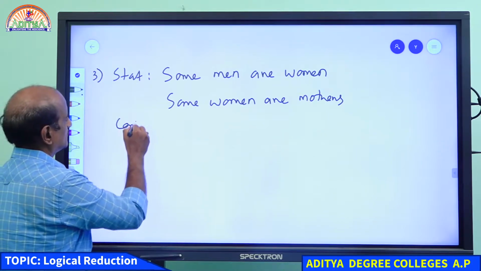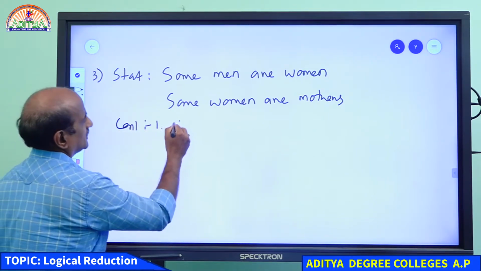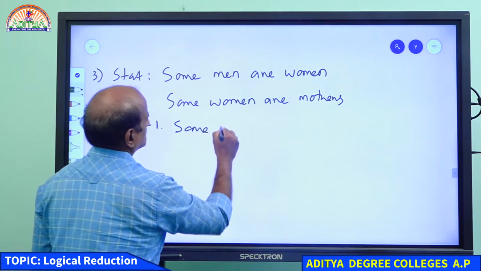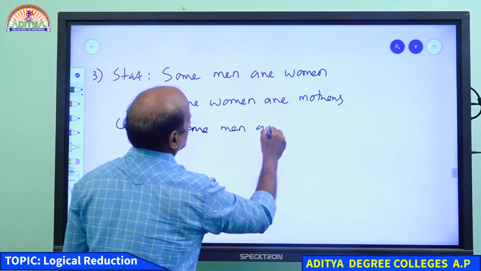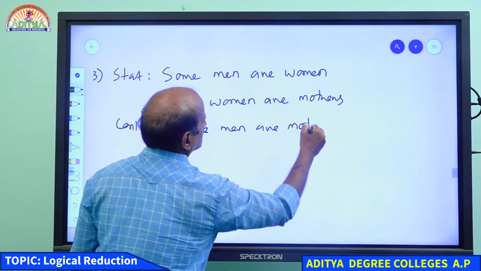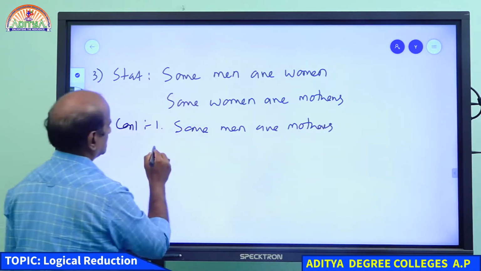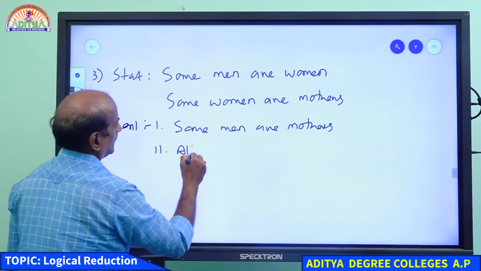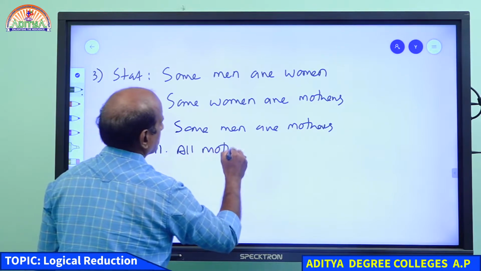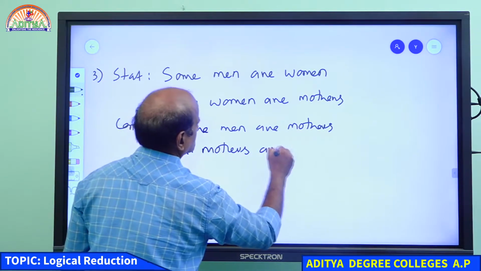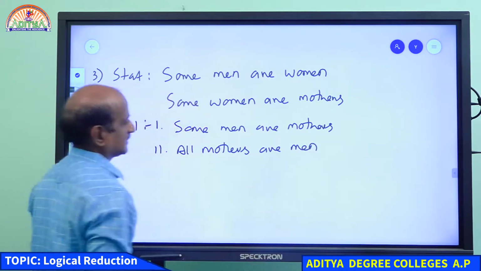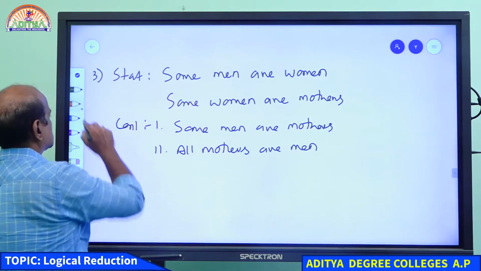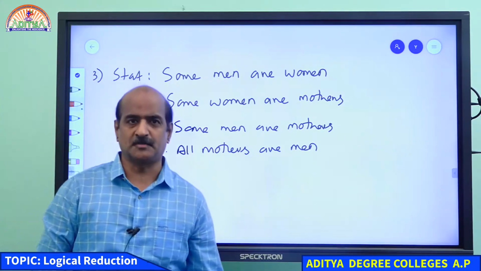Let us see what conclusion follows. Conclusion number 1: some men are mothers. Conclusion 2: all mothers are men. Student, let me see what conclusion follows from this. Come on, make it fast.